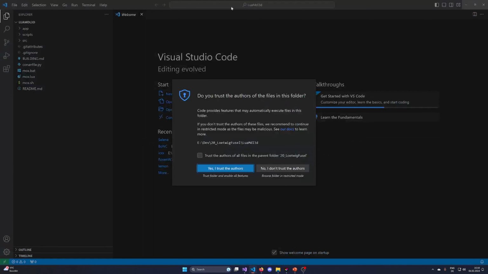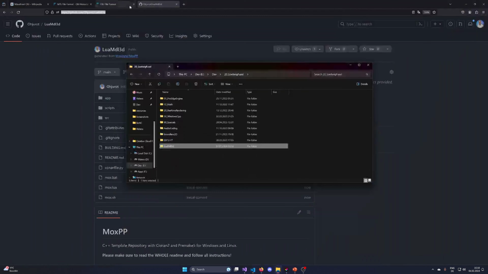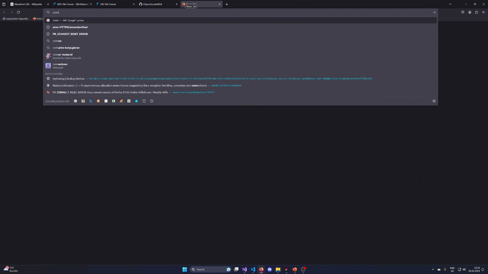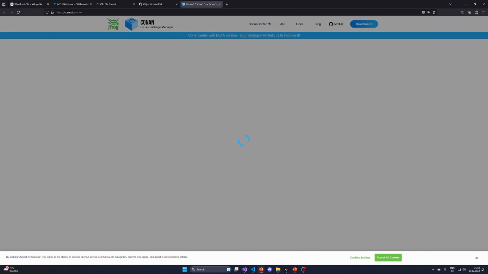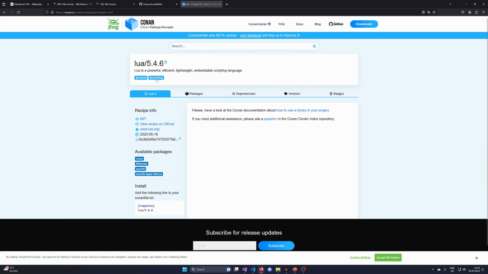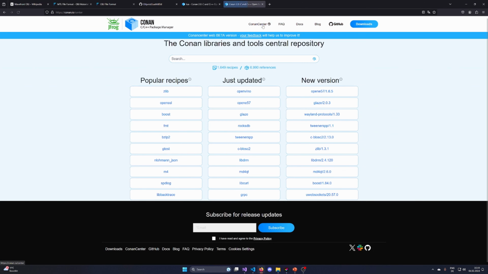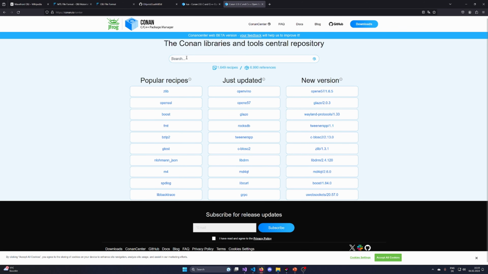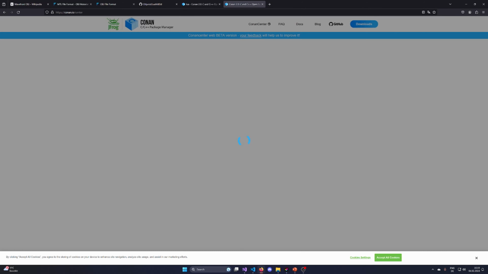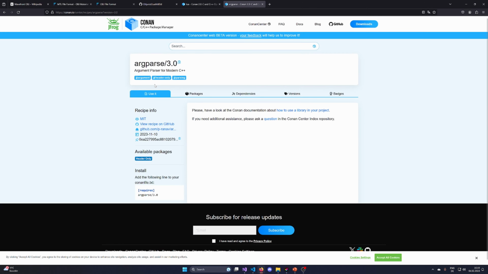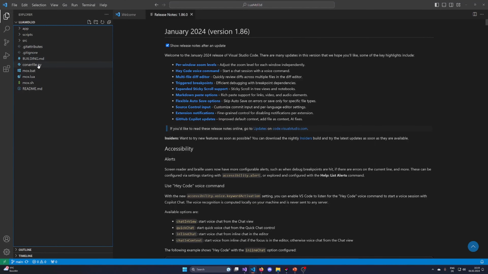Now, of course, we need some packages. I'm not sure which one to use. In general, we want to have Lua bindings, so we need Lua. There it is. This is Lua. We just need the basic one. I don't fancy doing anything more special than the basic Lua. And what I need is some way of parsing arguments. So let's put in an arg parse and now integrate them.